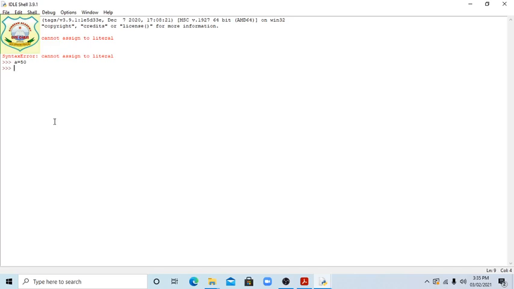Now the next one is given: Print India. Everyone can see P is capital. Print India. See this, students, what happened? It says NameError: name Print is not defined. If you write, in place of capital P, because this is case sensitive, a small p, print. See this. Now the color of the print function has changed.